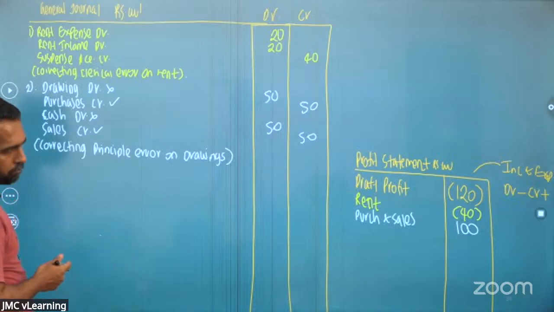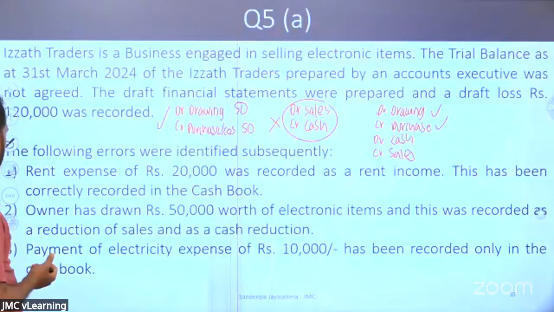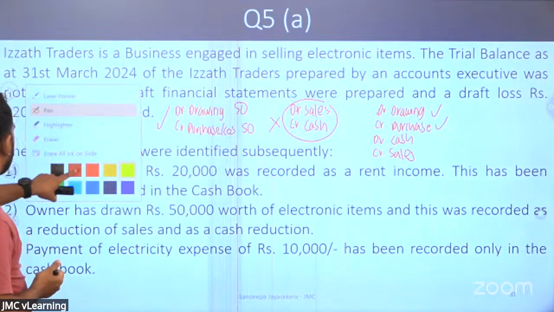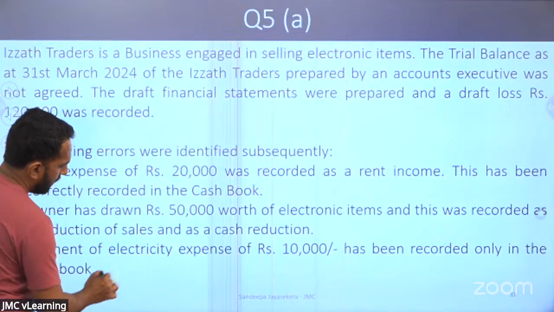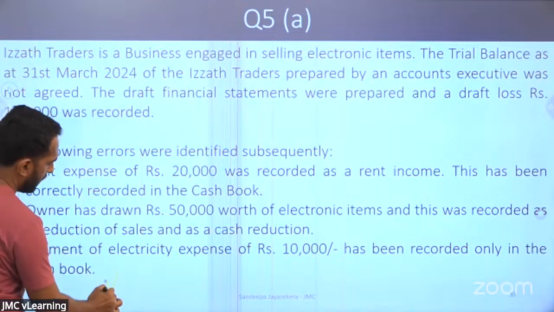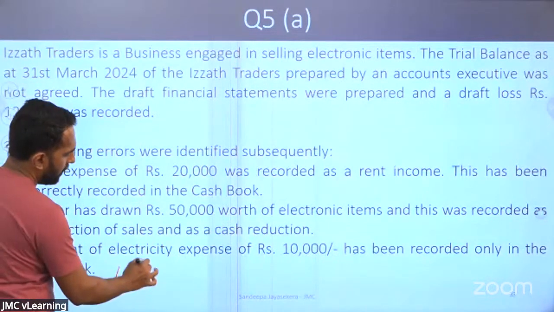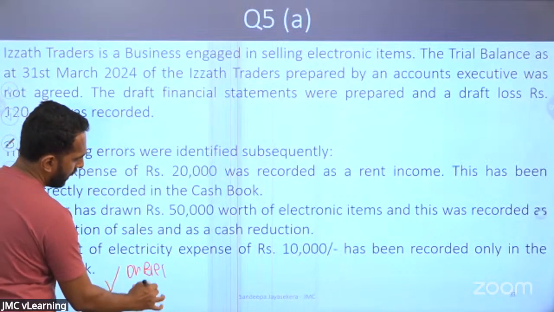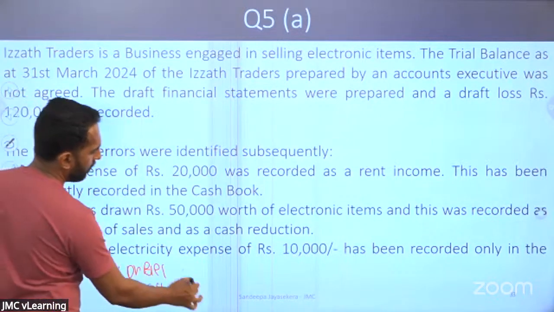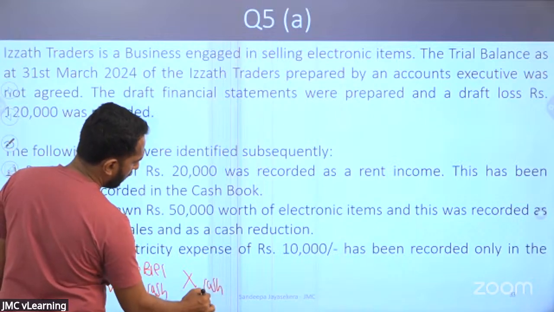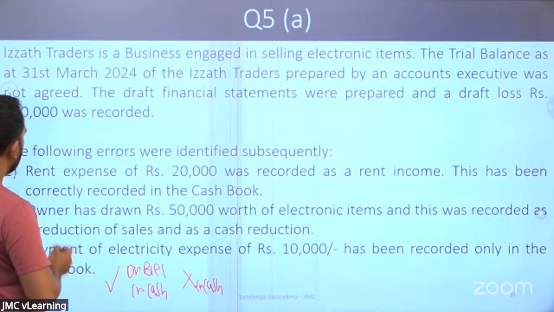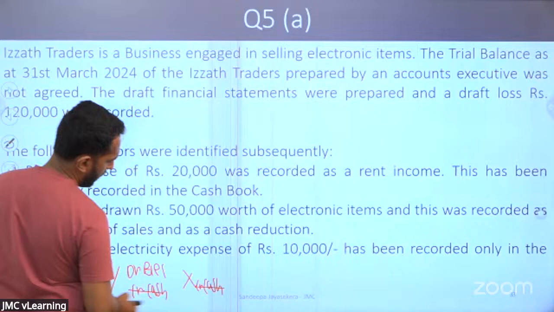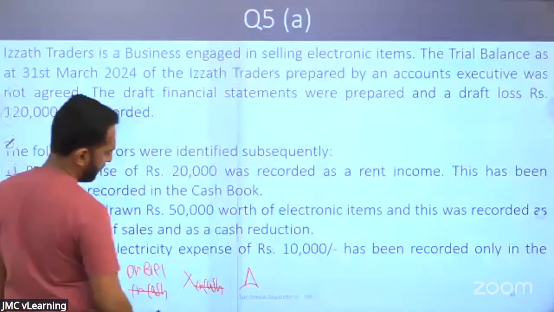We'll move on to the third one. Payment of electricity expense of 10 has been recorded only in the cash book. If it is payment of electricity, the correct entry would be debited to electricity, credited to cash. What is the wrong entry? They have only credited the cash. They haven't put the electricity expense. So you can see the cash part is okay. What would be the correction entry?